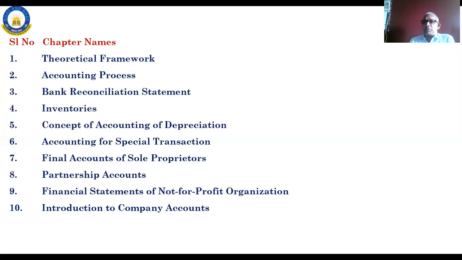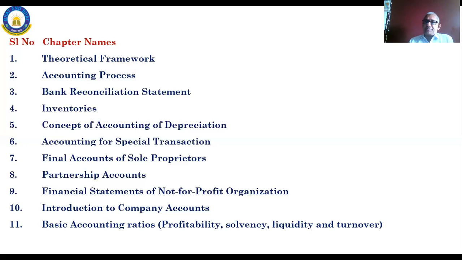Next is company accounts. You know companies, Infosys, Wipro. If I ask you to name a company, you will immediately say Infosys, Wipro. Those are all companies. There are also different types of companies: private limited, public limited, government companies. How to write company accounts, what the requirements are, and how it is to be written means accounting should be done as per the different laws prevailing in India. You all know the Indian Companies Act, the latest is 2003, correct? Amendments were done, then 2010 and so on.